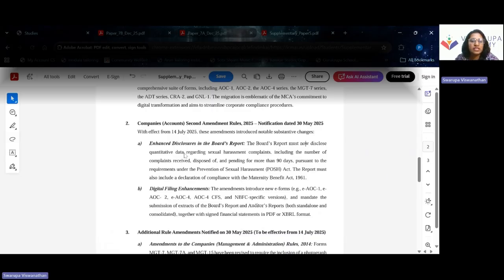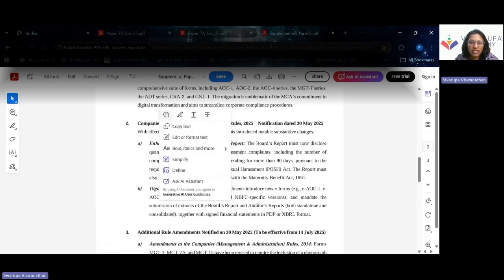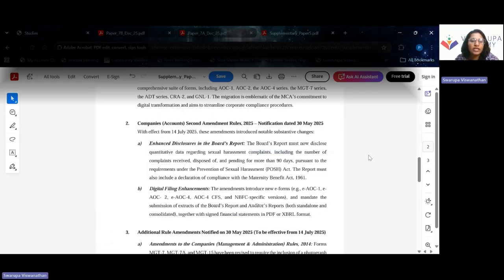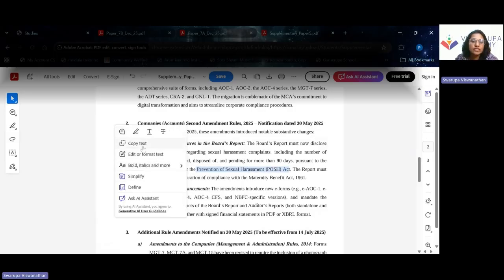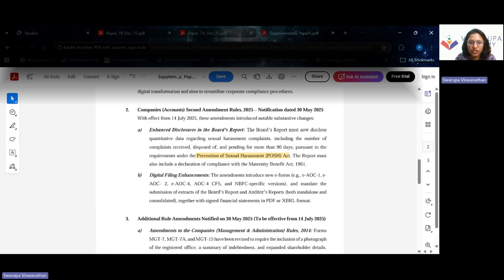The board's report must now disclose quantitative data relating to sexual harassment complaints, including the number of complaints received, disposed of, and pending more than 90 days. Again, these requirements are under the Prevention of Sexual Harassment Act, or POSH Act. This is also a recent development and can be an MCQ question.